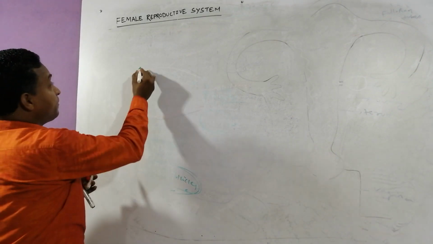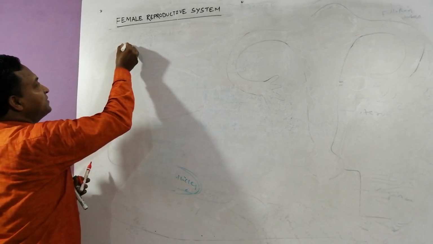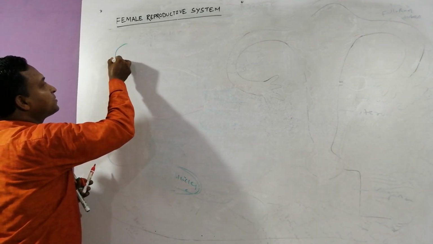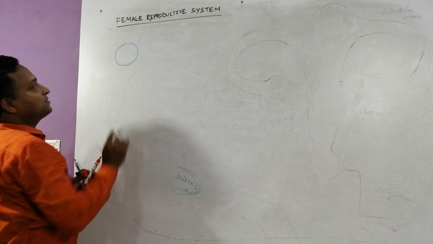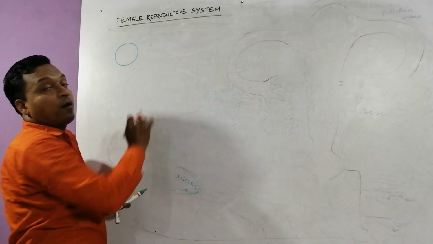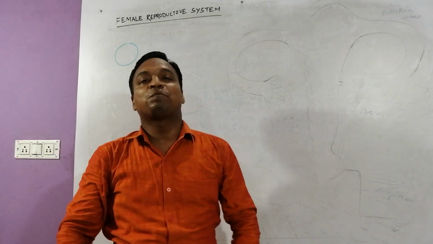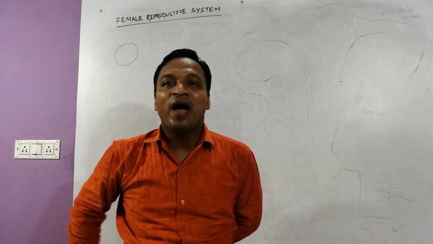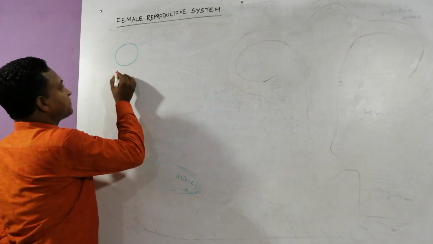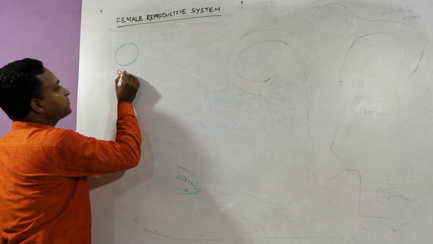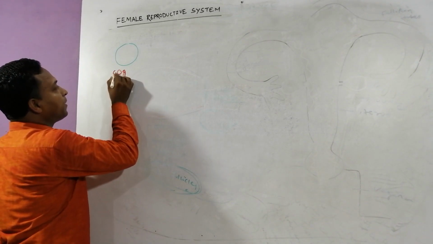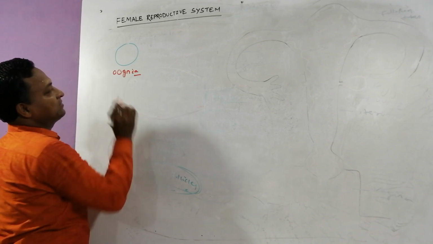You know, the germinal epithelium of the ovary basically contains primordial germ cells which divide continuously, try to guess, my dear, and produce a large number of oogonia.